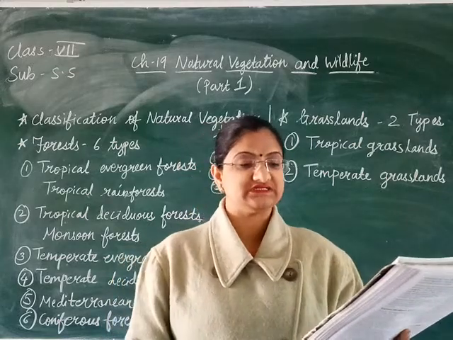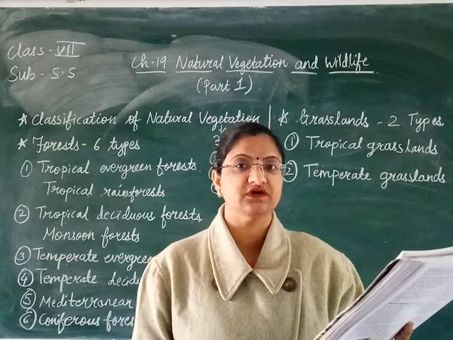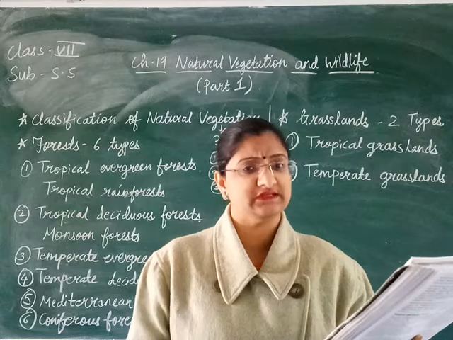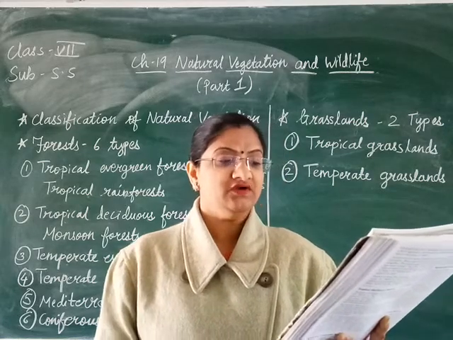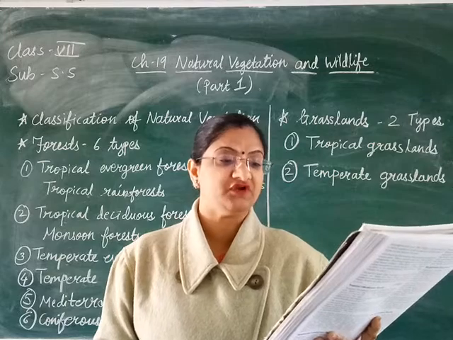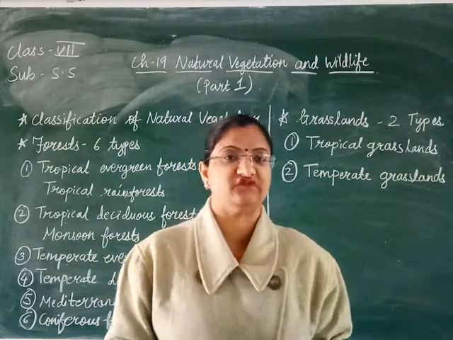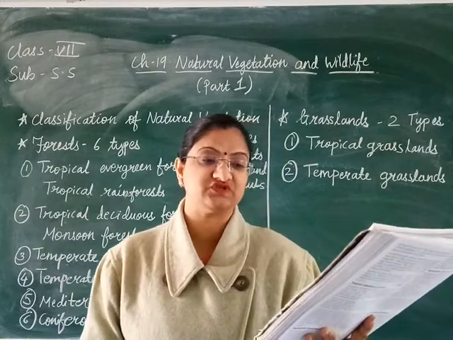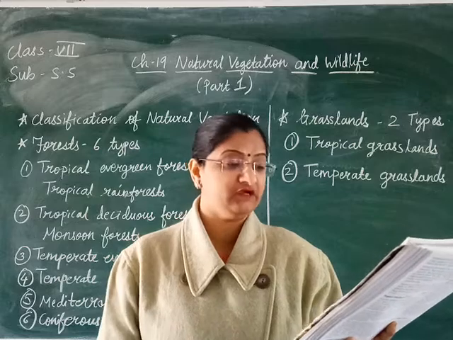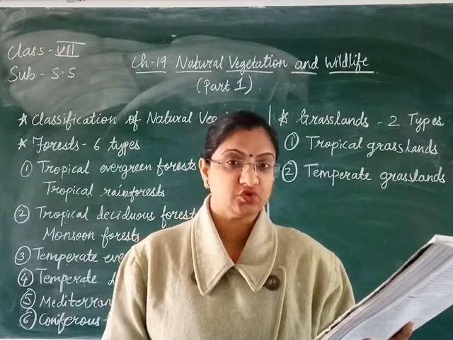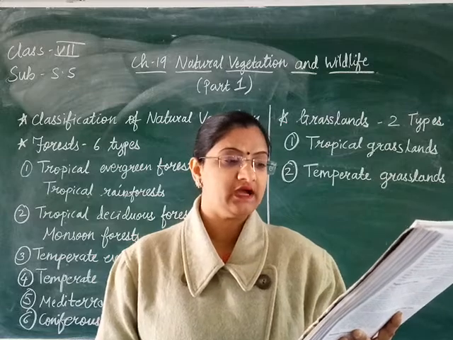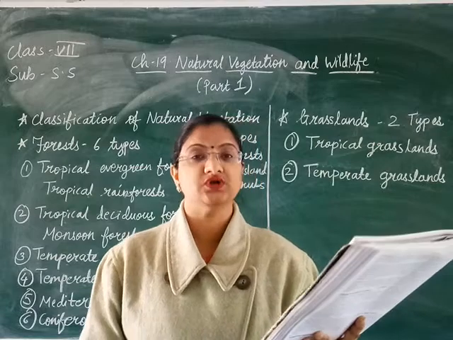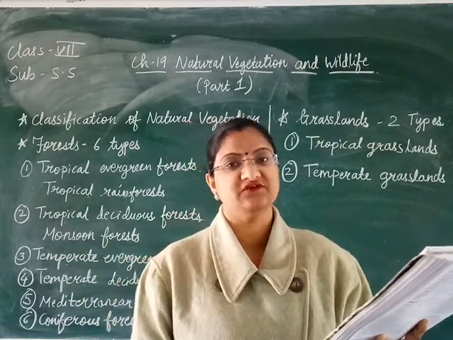Now these temperate grasslands are located in the middle latitudes of the earth, in the interiors of the continent, means not in the margins or the sides of the continents, but in the interior. These level treeless plains are found between 40 degrees and 50 degrees latitudes in both hemispheres. Means in the northern hemisphere and in the southern hemisphere, in both places you are going to find these types of grasslands. These grasslands are known by different names. For example, steppes in Europe, Prairies in North America, Pampas in South America, Veldt in South Africa, and Downs in Australia. So these are the names for these grasslands in different countries.